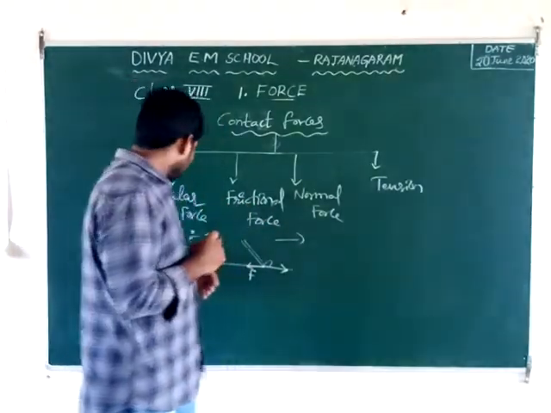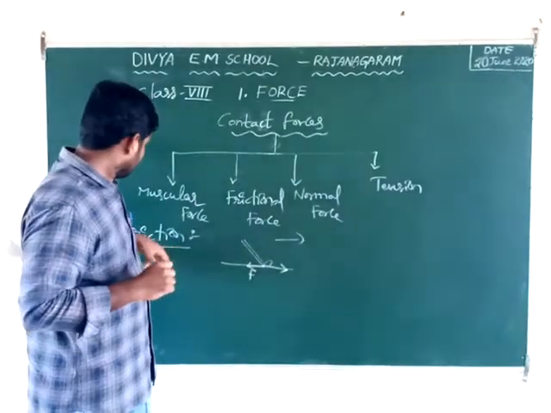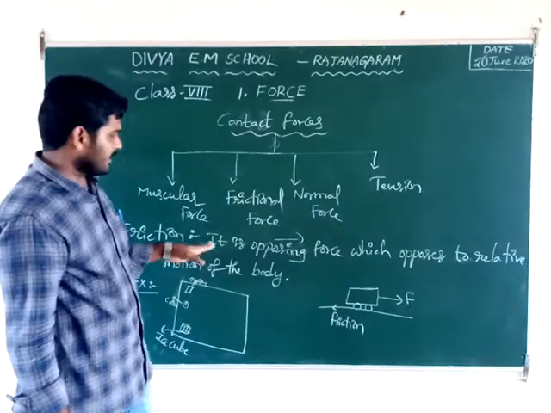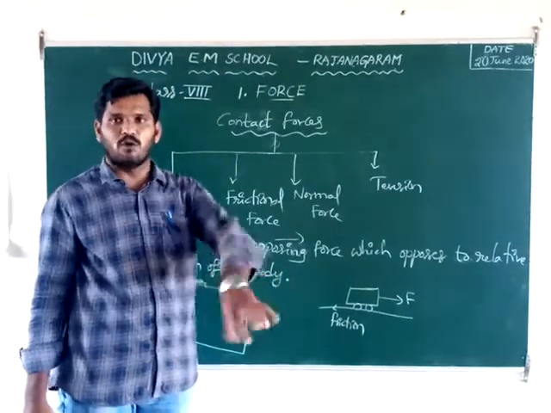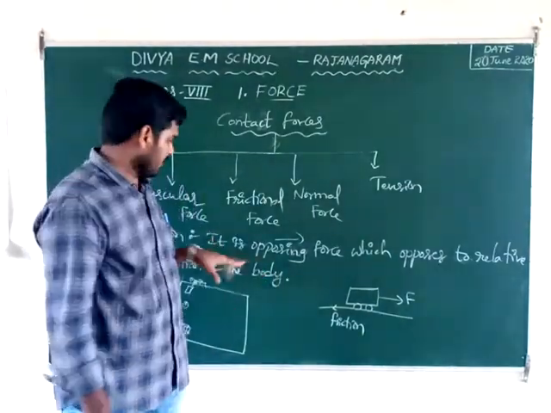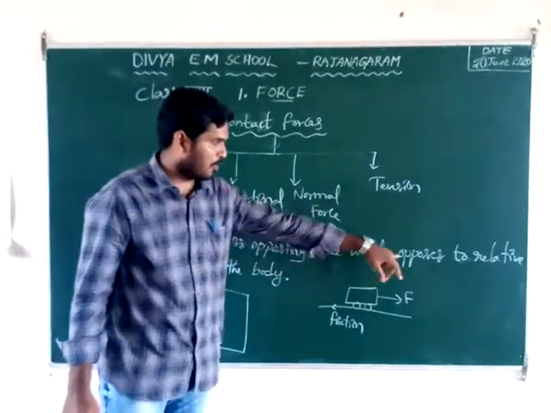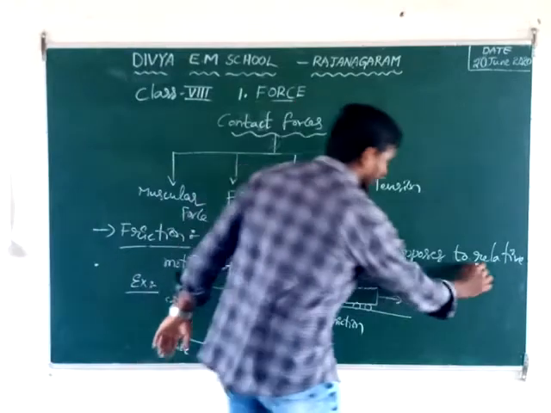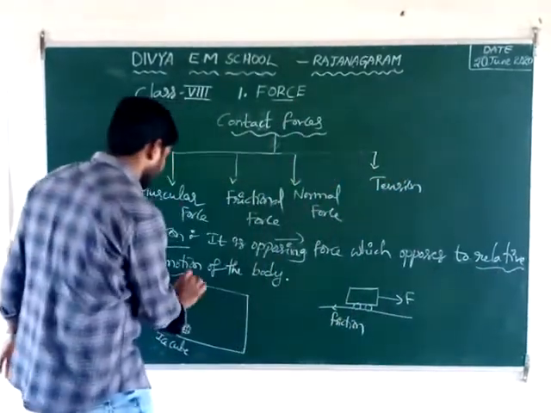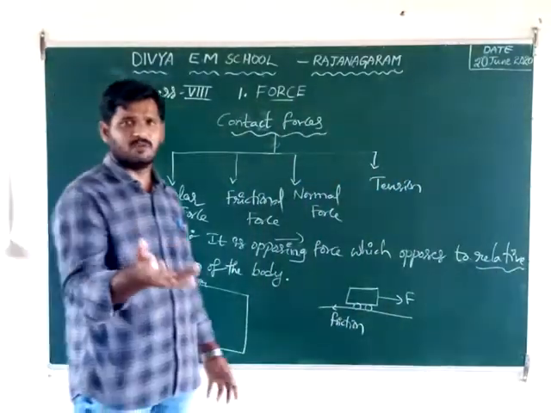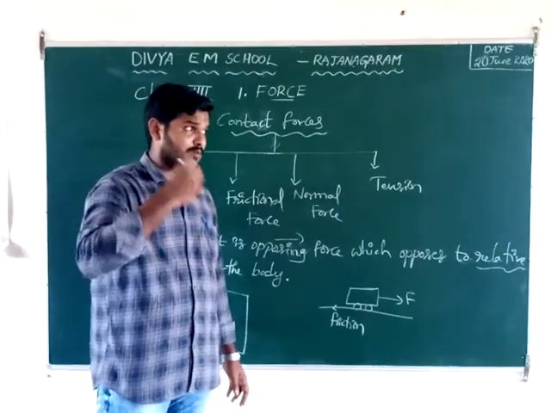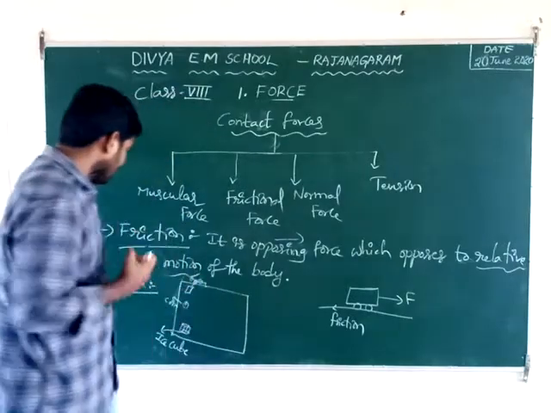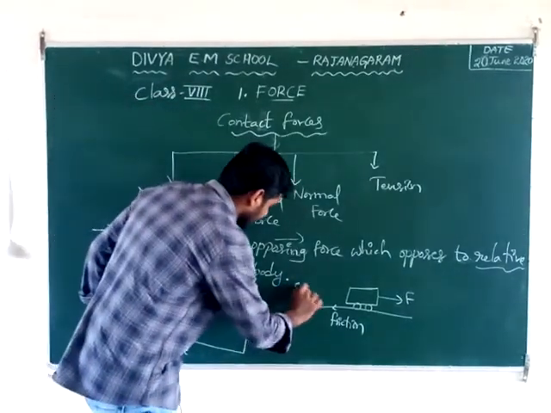Okay, students, what is the definition of friction? Friction is nothing but an opposing force between two surfaces. That means it is an opposing force which opposes the relative motion of the body. Already I told what the meaning of relative motion is. When the body is at rest, friction works. At the same time, when the body is in motion, friction also works. The best examples, I have written two examples here.